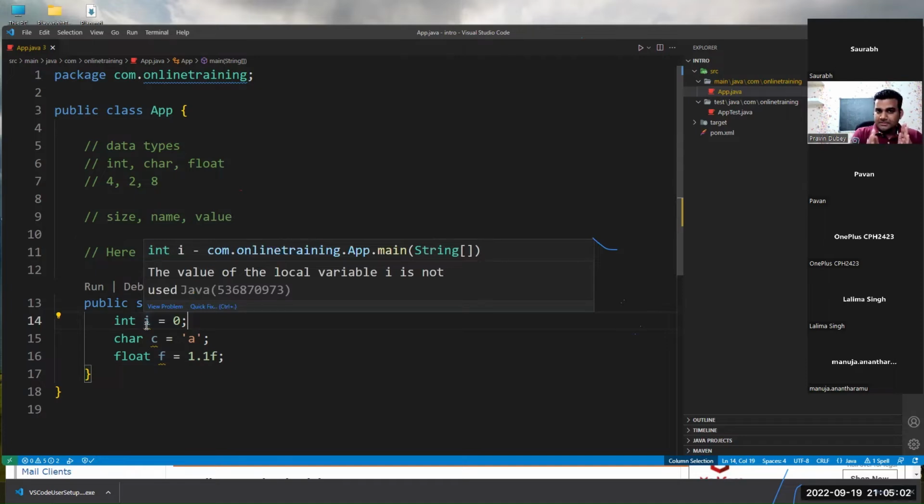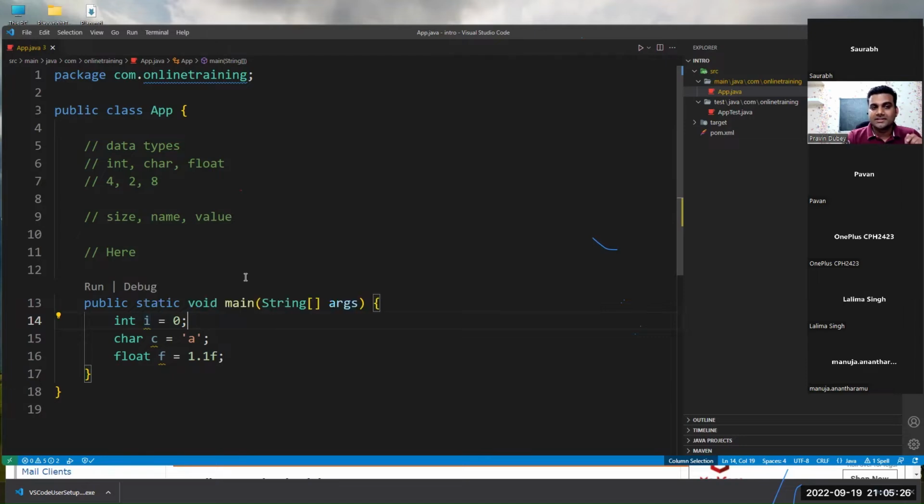The value of the local variable I is not used anywhere. So I created a variable, I initialized the variable, but I have not used it. That's why it's saying, do you really want to create this variable? Because you have not used it anywhere, it's a waste of memory. So it's giving you a warning. Do you really want it, or you can delete it if you don't want it. So that's just a warning.